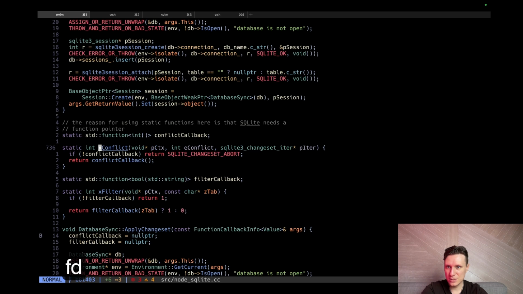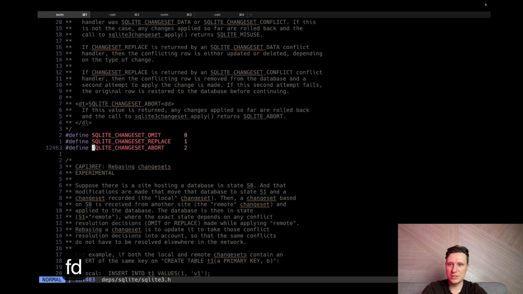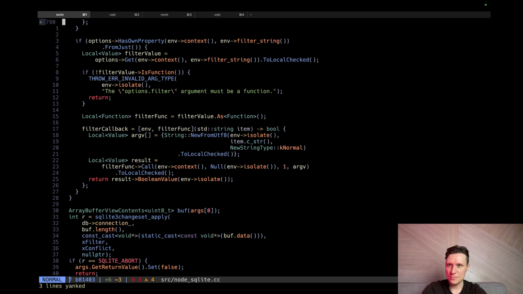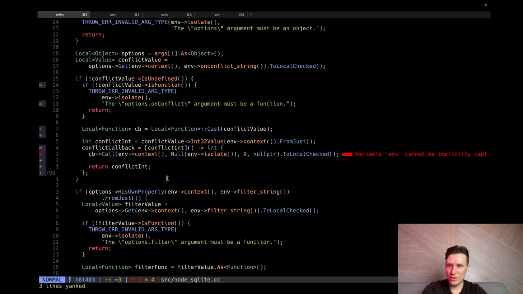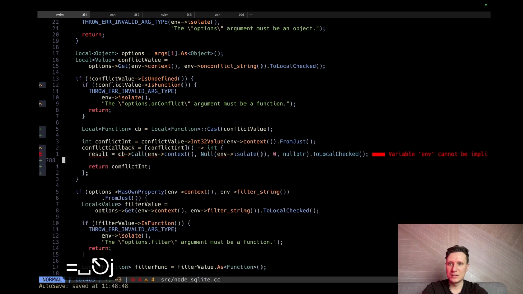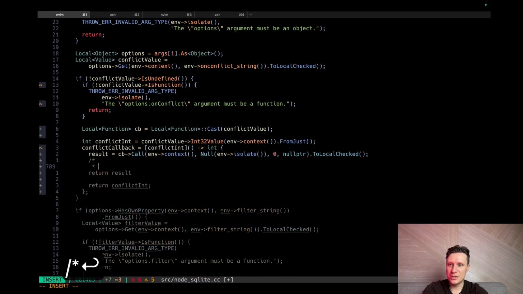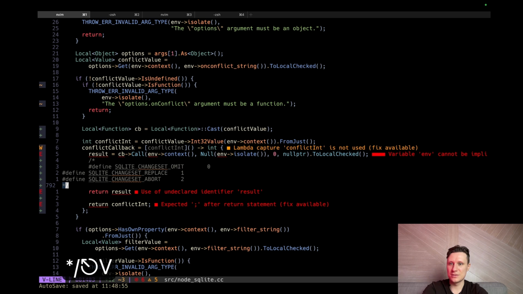Where is this? Yes. So we have a global function, and this global function will call our callback if it's defined, and it will return something like this. What is this? Yeah, there are 3 things we can return from this callback. And currently we only return this value, but we need to call get result and return result, and this result should be one of these guys.